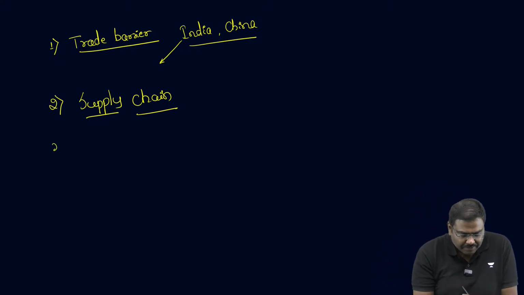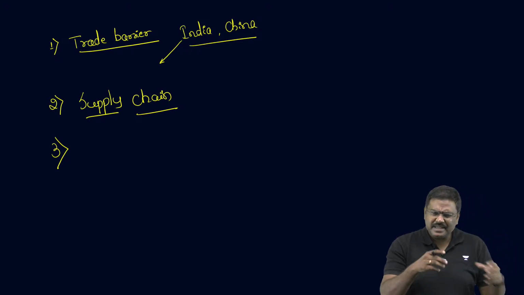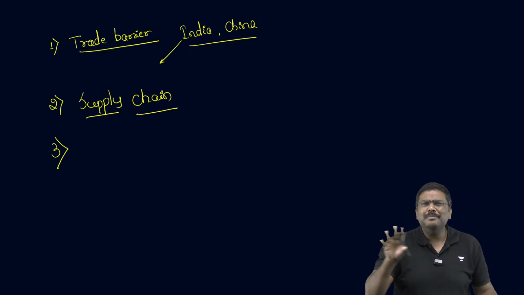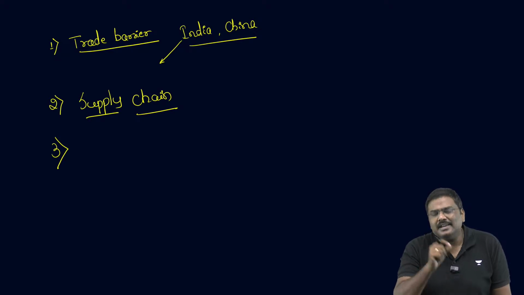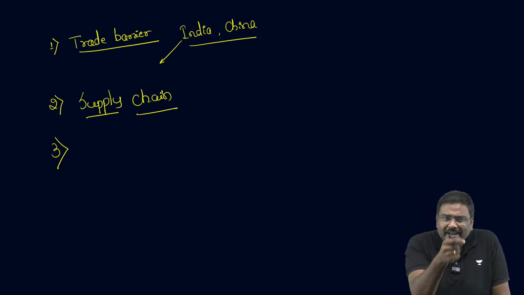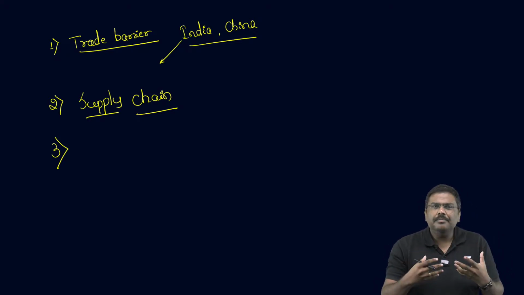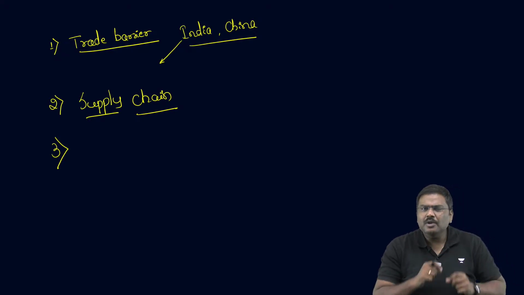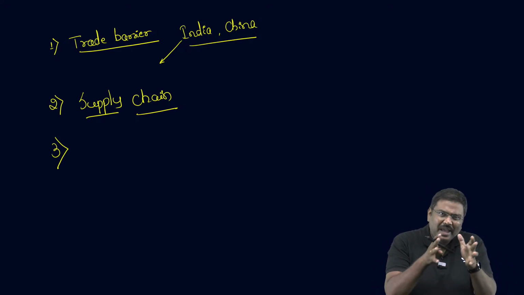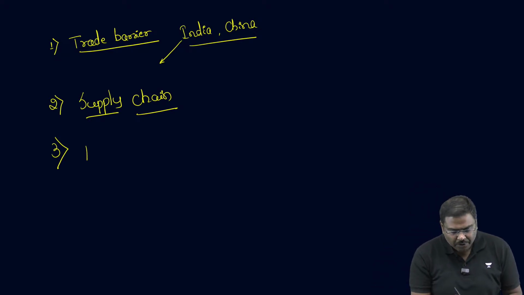Third concern, and all of these are raised by India and China and many other countries. Both India and China wanted to negotiate with European Union countries regarding the CBAM policy under the WTO, World Trade Organization.